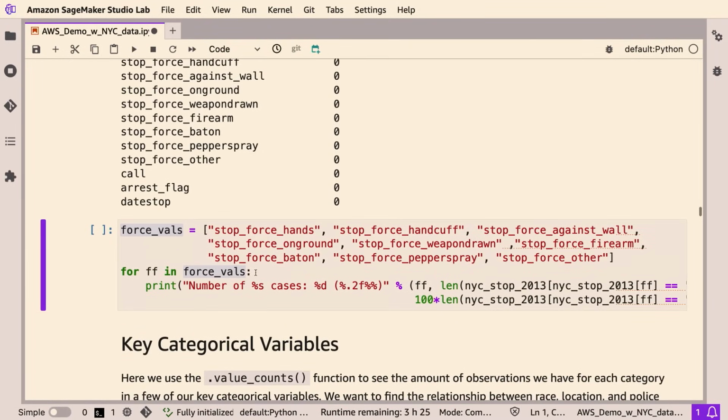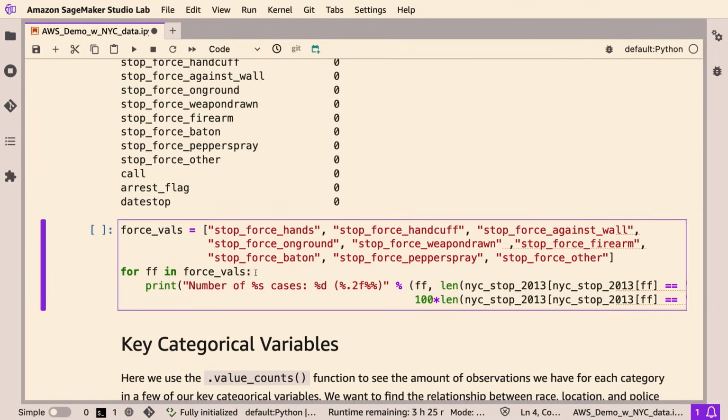So now let's start looking at some of our stop force values. Again, the reason why we want to look at this is because we want to make sure that people are being treated fairly when they're stopped by the police. We don't want certain people to have more aggressive stop forces than others based on the color of their skin or the language that they speak.